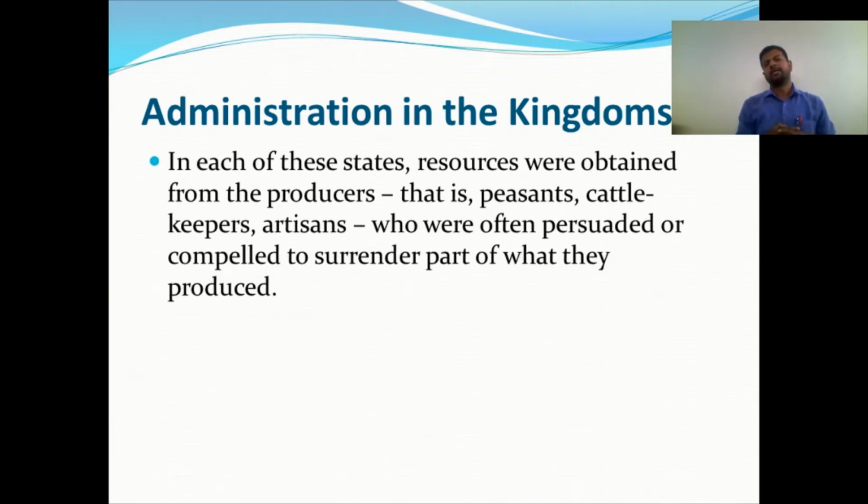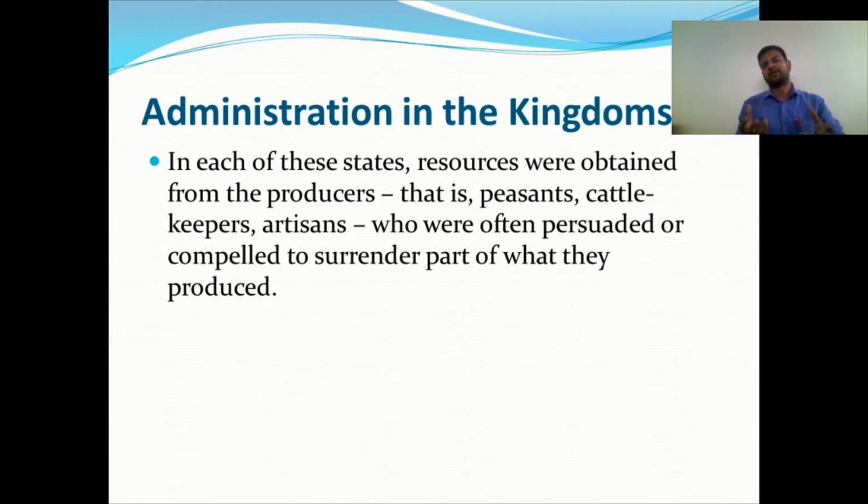In each of these states, resources were obtained from the producers: peasants, cattle keepers, and artisans. Peasants are farmers who grow crops. Cattle keepers take care of cattle, such as cows, sheep and goats. Artisans make pots and vessels, whatever is required for daily life.